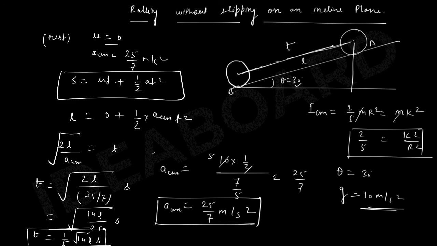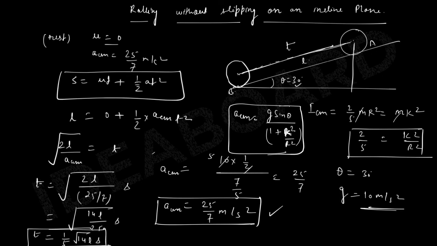Now think, if you were not able to calculate with the help of a_CM, then how would you go for this question and how much tough it would be? So of course, in order to skip that huge calculation part, if you can remember this formula within 2 minutes, you could have easily achieved your answer for time. Okay, and this is really very important. I must suggest you again, you should remember at least a_CM, which is simply g sin theta upon 1 plus k square upon r square, which I utilized here.